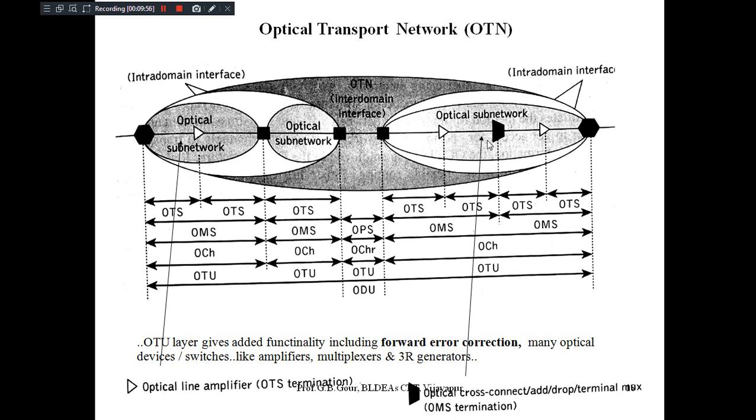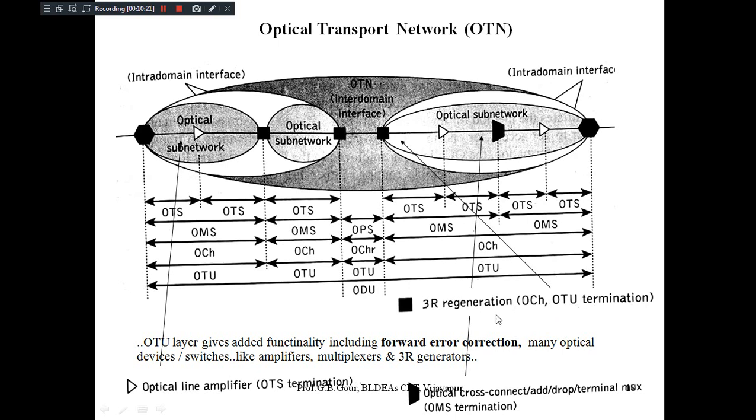a combination of OXC and OADMs, which is known as the optical multiplexing transmission unit, comprising both. It needs the help of both. Okay, now you can understand the OTS sections which will exist between these. Another one is the square section, known as 3R, third generation.